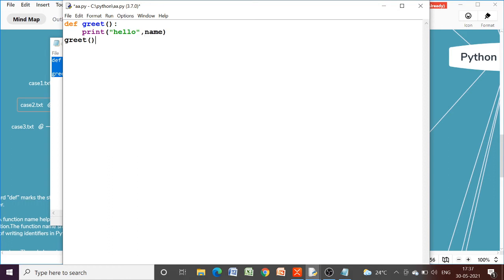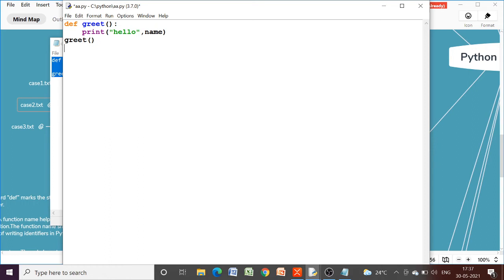Nowhere has this name been defined. Okay, now Python will search for any intermediate enclosing. There is no intermediate enclosing. So again Python will move to the third step. Python will search the global environment. Here in the global environment, we don't have any variable name.